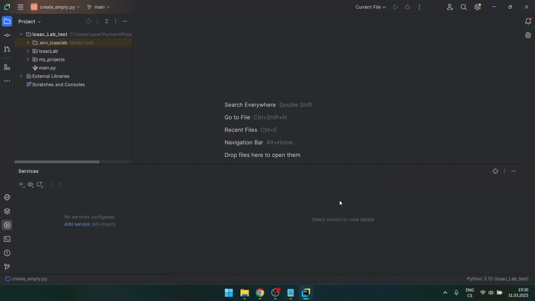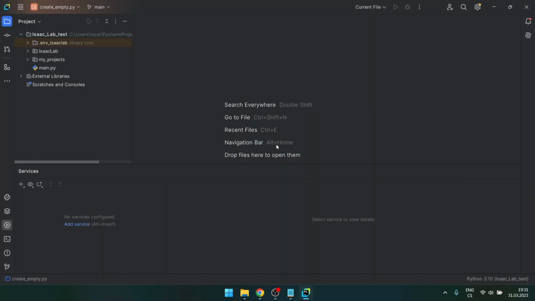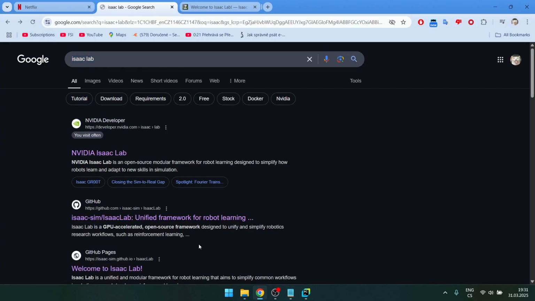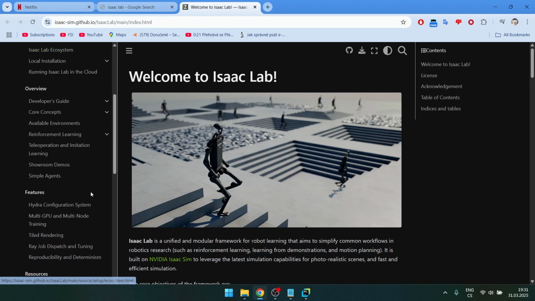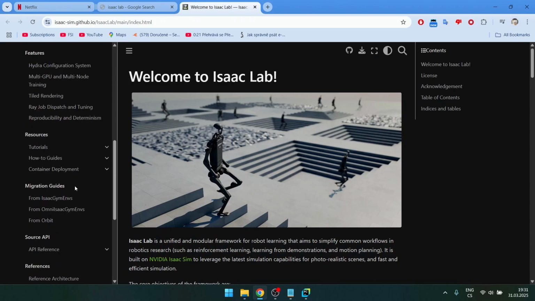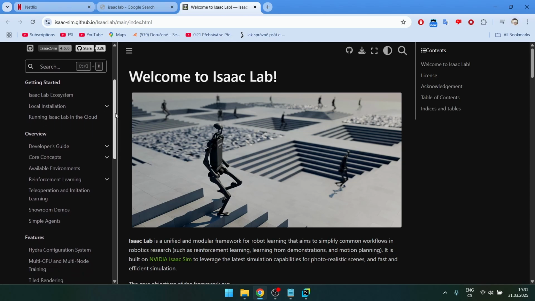On day 1, my goal was to install Isaac Lab. That's all I wanted to do, because it's quite hard. So Isaac Lab runs on Python, so you need to have Python installed, and for me, to make the coding simpler, I use PyCharm. You can also use Visual Studio Code. So I just googled Isaac Lab and I found this GitHub page where there's a tutorial for the installation. It's not that straightforward to install it, so you even need a tutorial for that.